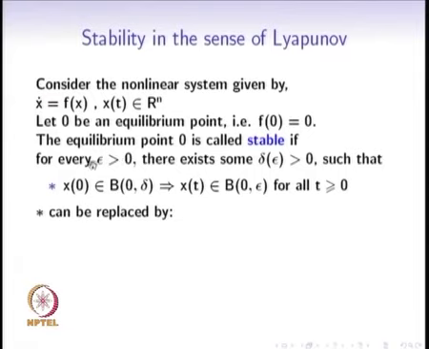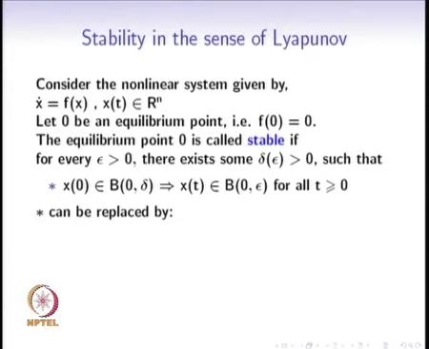The equilibrium point will be called stable if no matter what epsilon somebody proposes, we are able to find the delta greater than 0 such that as long as your initial condition is inside this delta ball, your whole trajectory lies inside this epsilon ball. This star condition here, where the epsilon comes in, is a very important part of the definition.